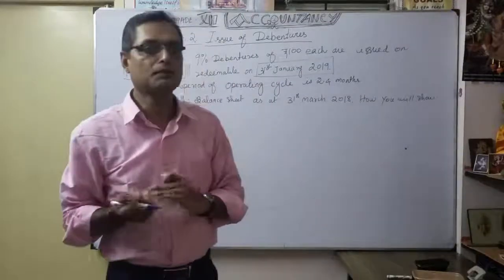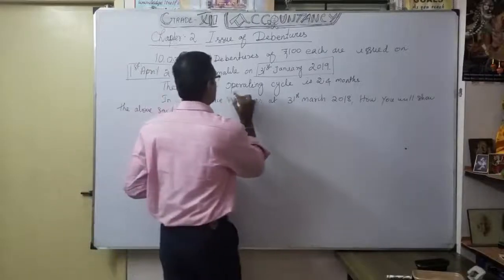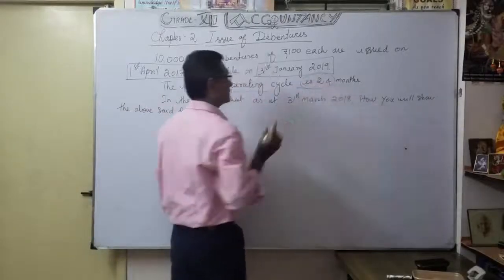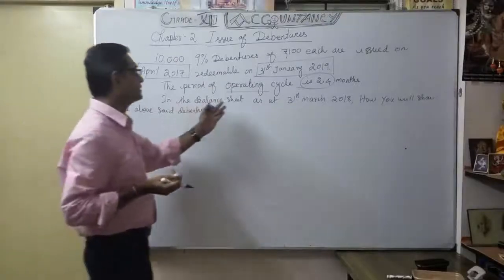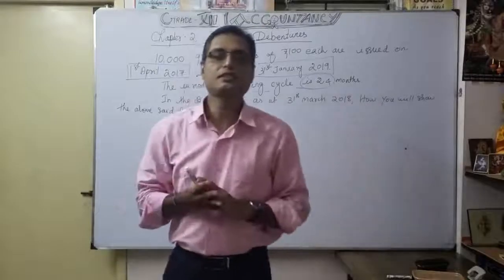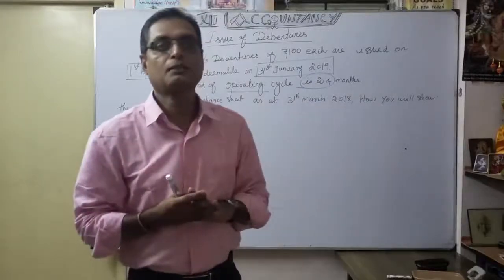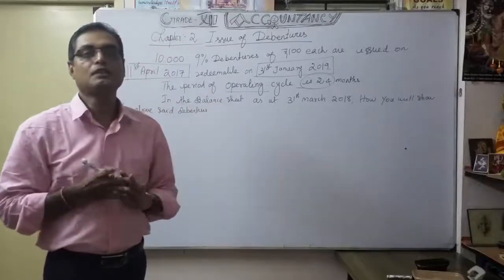They have given two dates, the issue date and the redemption date. As usual, the operating cycle is 24 months. So how are we going to show this in the balance sheet as on 31st March 2018? Do we classify this debenture as short-term borrowing or long-term borrowing?